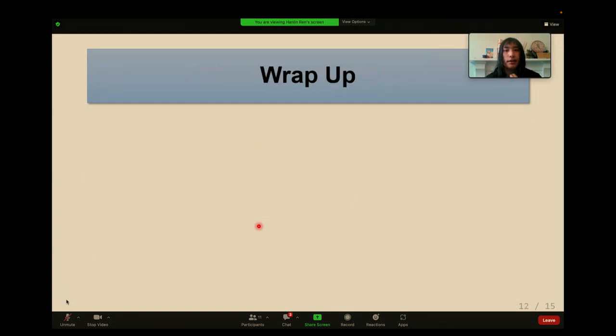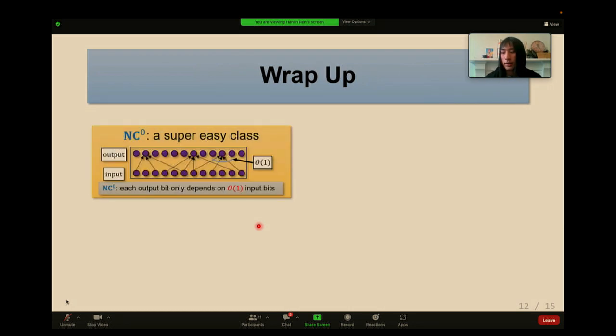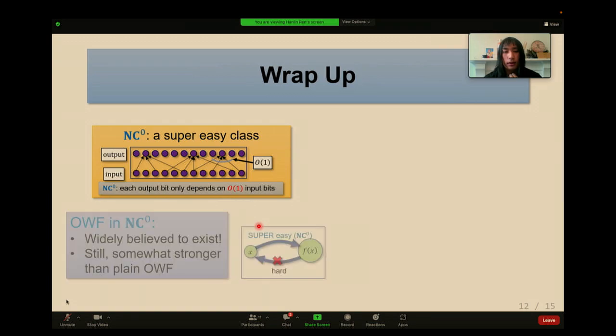So here is a summary slide of our main result. NC0 is a super easy class. It's the class of multi-output functions computable in constant parallel time. NC0 one-way functions are widely believed to exist because they are also equivalent to one-way functions in log space.